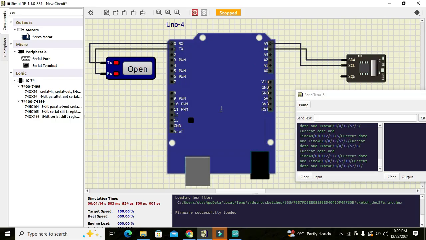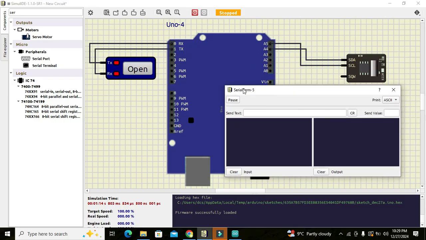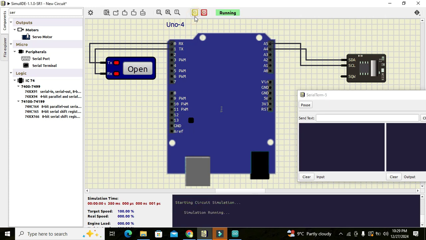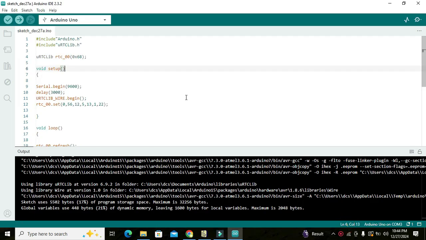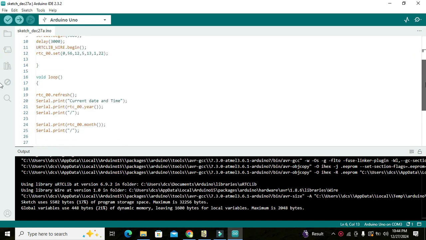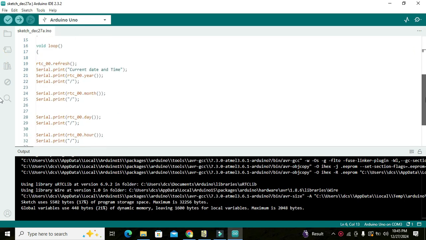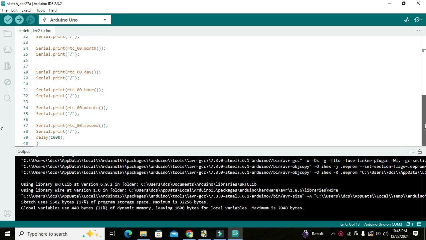Okay, now we will run it. We are not going to change this thing. Now as we can see, our current date is not working properly, so we will delete the day, month and year.